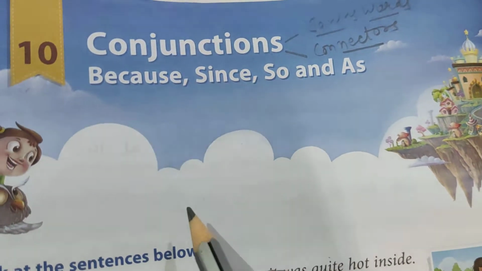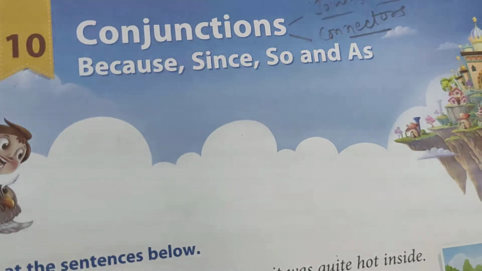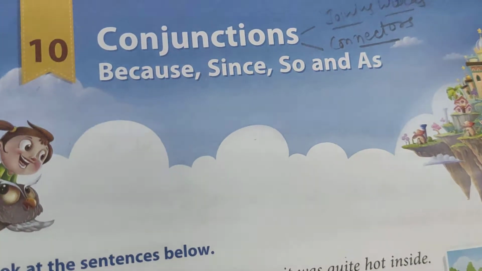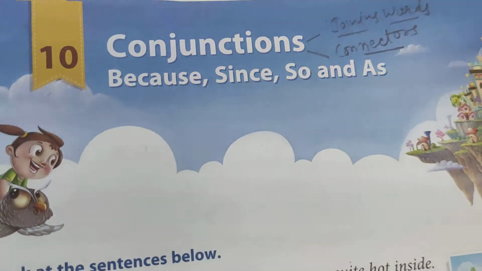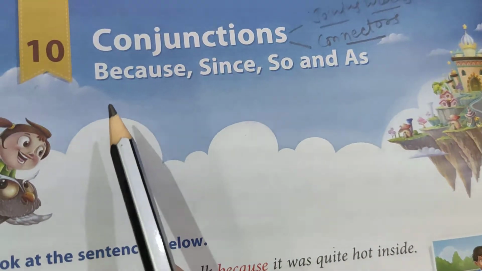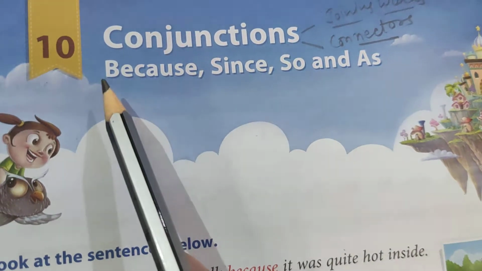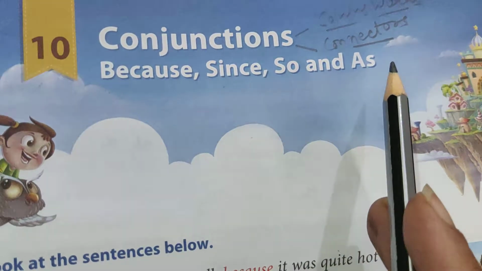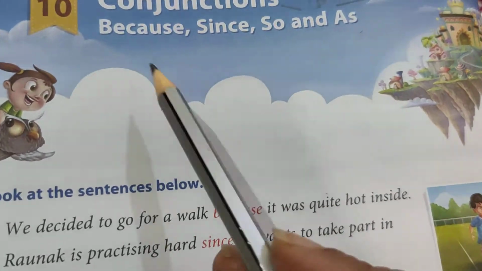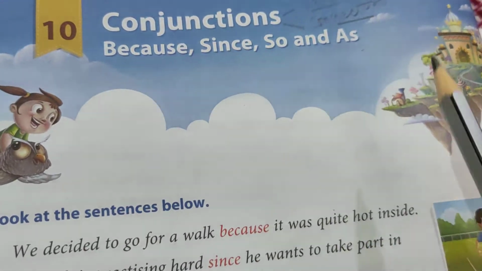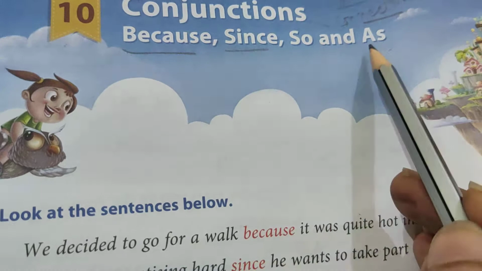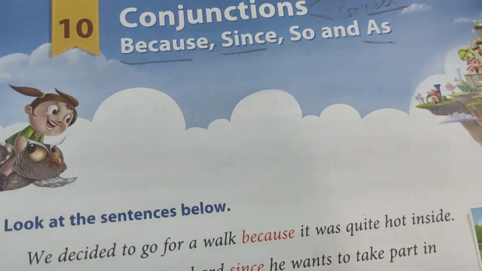So there are so many conjunctions like and, but, so, yet, because, since, as, while, after. Okay, so these are so many conjunctions, but in this particular topic we are going to learn about these four conjunctions basically: because, since, so, and as. So now let's just learn what are the function of these four conjunctions. But first we will take these three conjunctions together: because, since, and as. So will be taken in tomorrow's class.